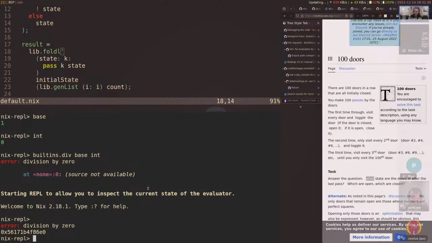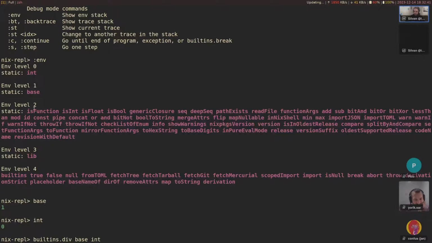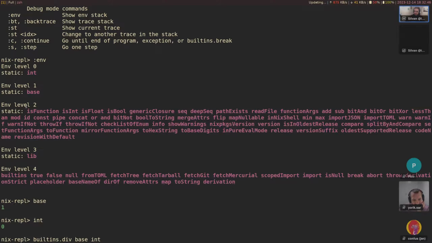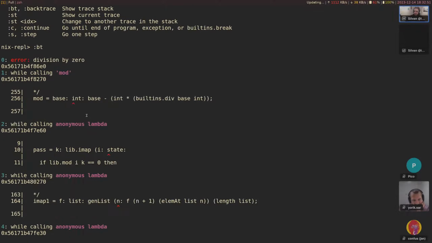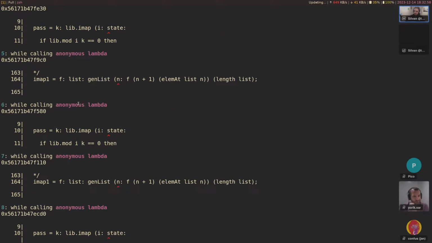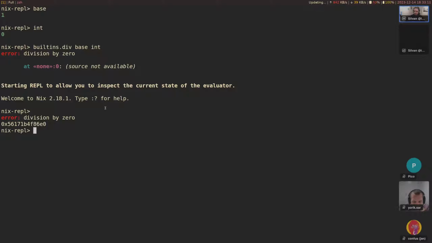So, well, we figured out the problem in this case. We made use of the debugger to some degree. I wonder if there's anything else that's kind of useful here. Env level 2, that would be, let's see, can we see this here? Not really, so that's the other variables available in this file. It doesn't show the file here, which is not great. So other functions available in the file. We have lib, I think that's as well in the file. And these are the built-ins. Okay, so nothing too special here actually.